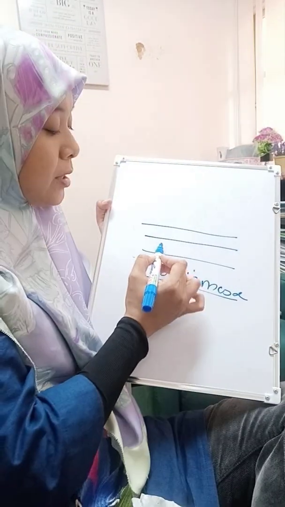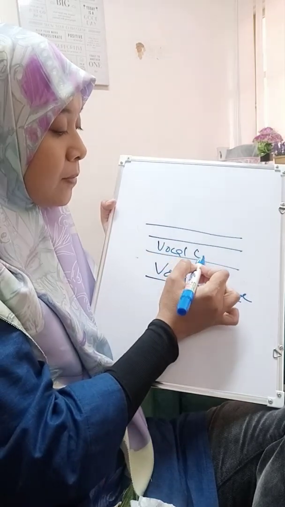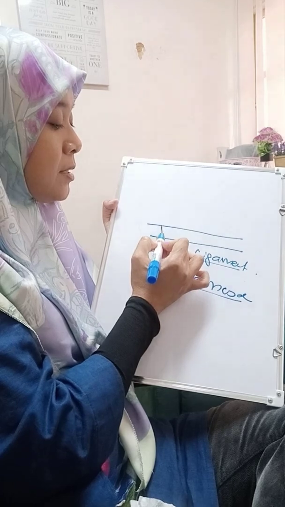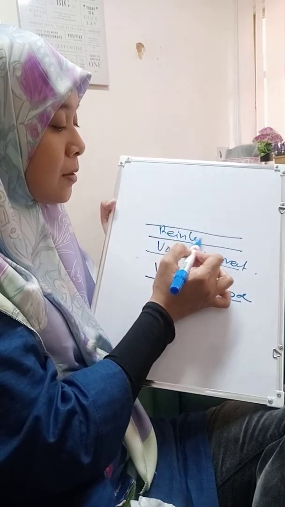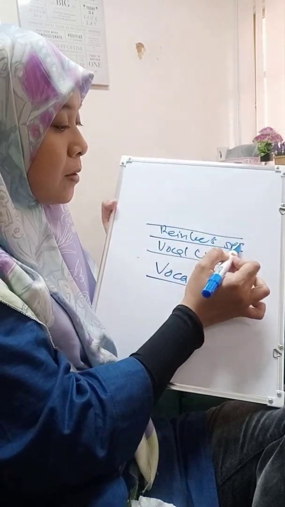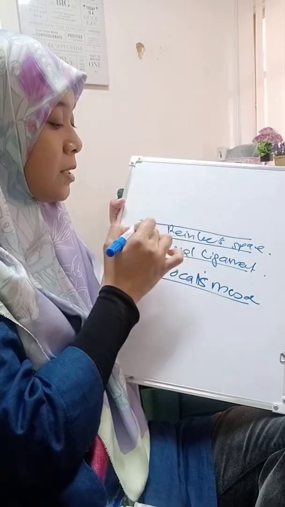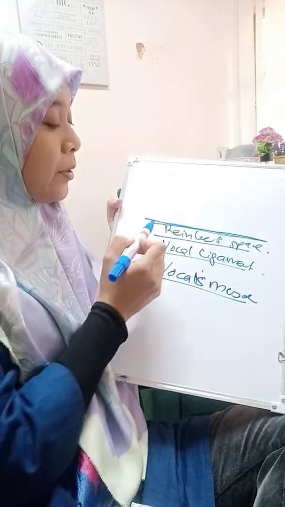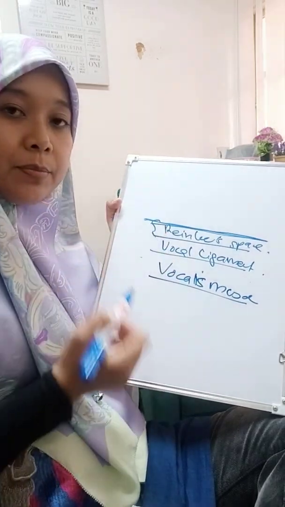This is the vocal ligament. So this is the Reinke space. So this is the mucosa. The one that vibrates is this mucosa and Reinke space.